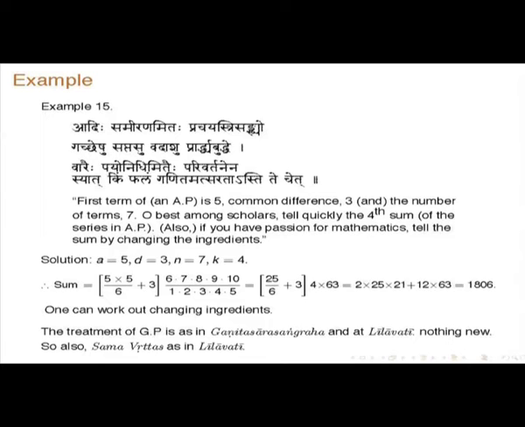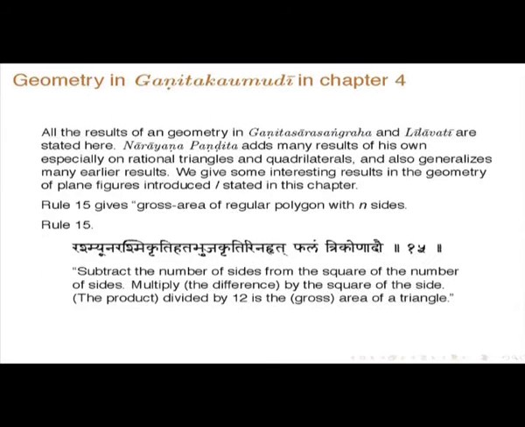Then Samavrittas and all these things are also the same as in Leelavati. So, in geometry, in Ganita Kaumudi, chapter 4, all the results of geometry in Ganita Sara Sangraha and Leelavati are stated here, and he adds many results of his own, especially rational triangles and quadrilaterals, and also generalizes many results. You might have noticed this, he always tries to generalize the results given in earlier works.